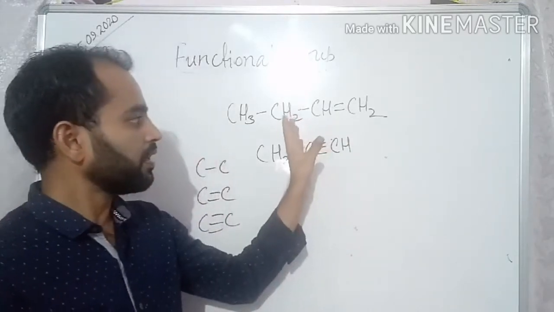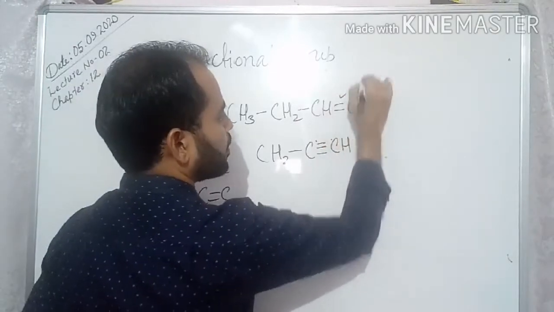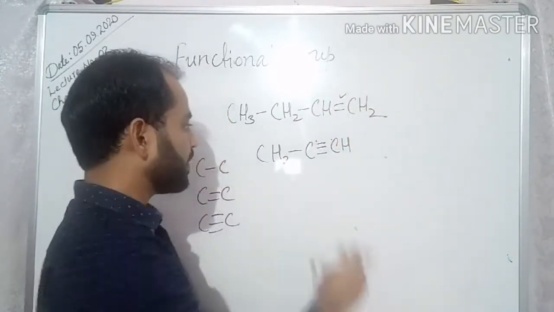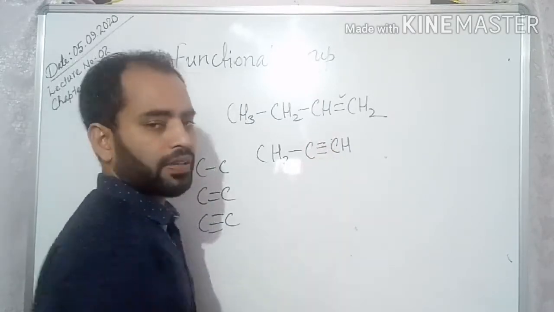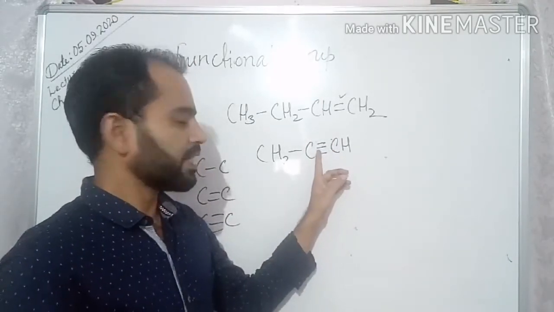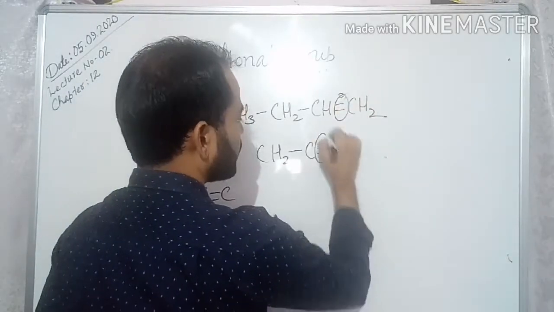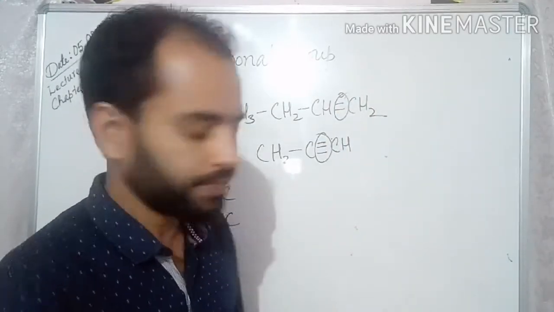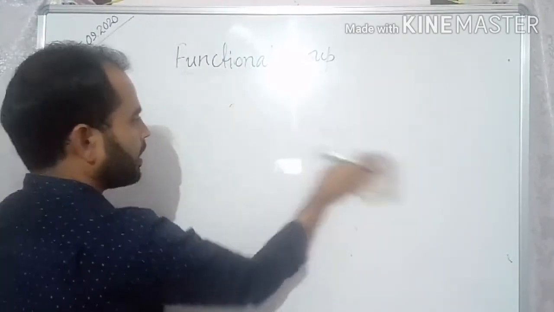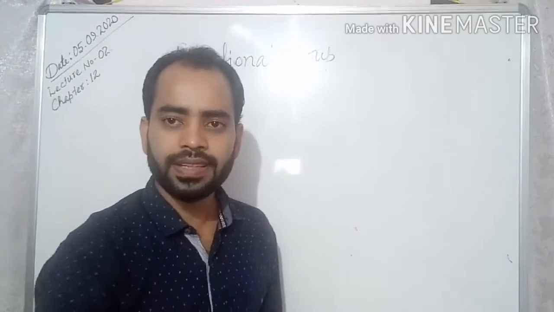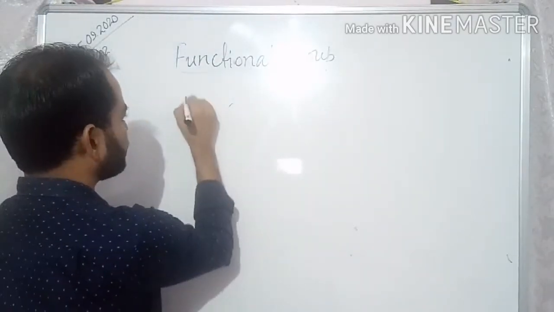So the chemical properties of this compound will depend upon these double bonds. Similarly, the chemical properties will depend on the presence of triple bond. So they also act as functional group. Okay. Double bond, triple bond all also act as functional group. Hope it is clear. Next one is homologous series.